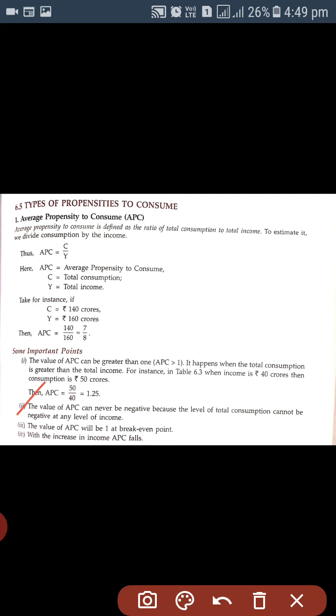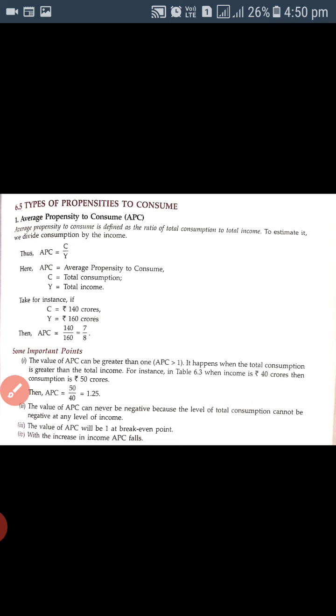Second point here is, the value of APC can never be negative. क्यों नहीं नेगेटिव हो सकती है APC की वैल्यू? Because the level of total consumption cannot be negative. Total consumption can never be negative at any level of income.